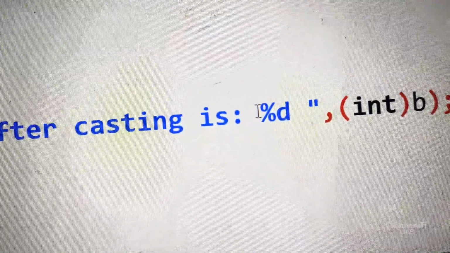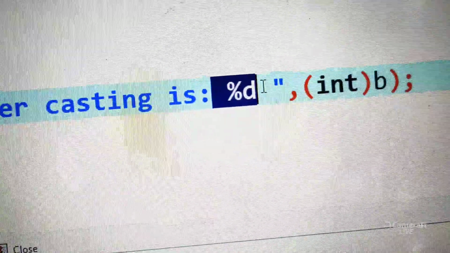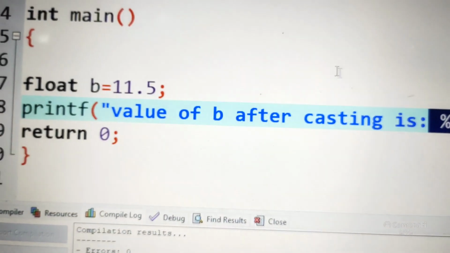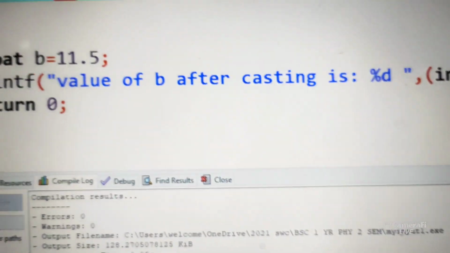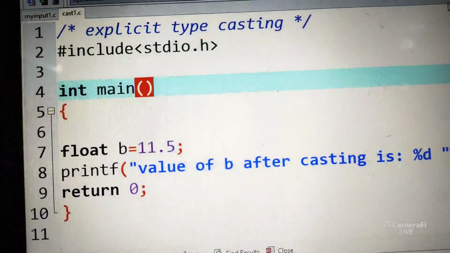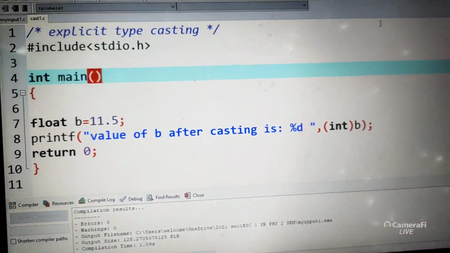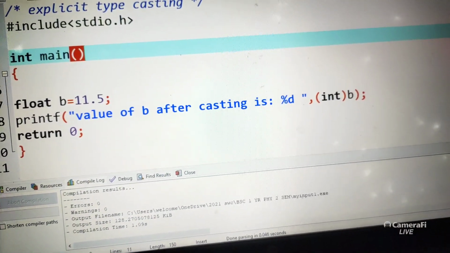See, you could observe two things. I am using percentage d for the float value. So that is why format specifiers are required. For typecasting purposes only, we require this. So conversion of one data type to another by the user is explicit. If the compiler is doing it, that is called implicit conversion.